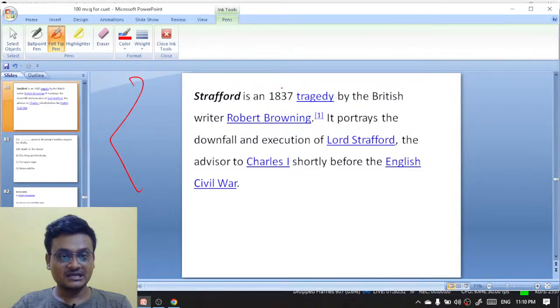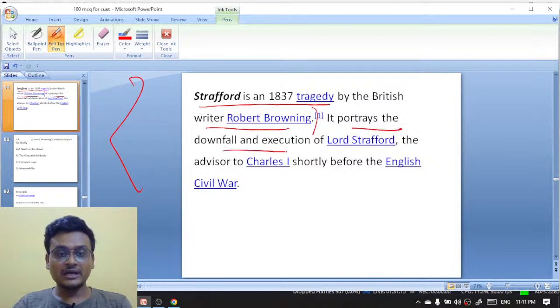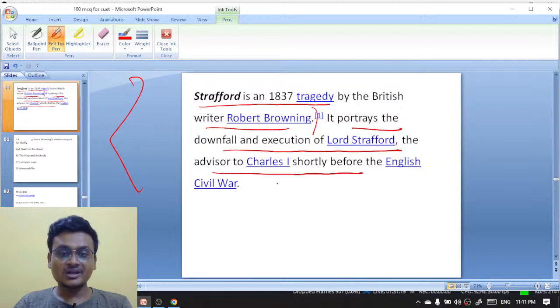Exactly, Subhas. These are lesser known works. That's why I have included them. You all know that I have already made many MCQs, so today I have prepared some questions only on lesser known works. Strafford is an 1837 tragedy by the British writer Robert Browning, and it portrays the downfall and the execution of Lord Strafford, the advisor to Charles the First, shortly before the English Civil War.